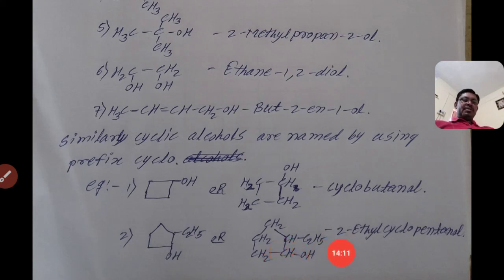So write the position of that branch as 2, and the name of that branch is ethyl, that is 2-ethyl. That compound is cyclic or ring, so it is cyclo. It contains 5 carbon atoms, so it is pentane. It contains a hydroxyl group, so replacing E by OL, we get the name 2-ethyl cyclopentanol.